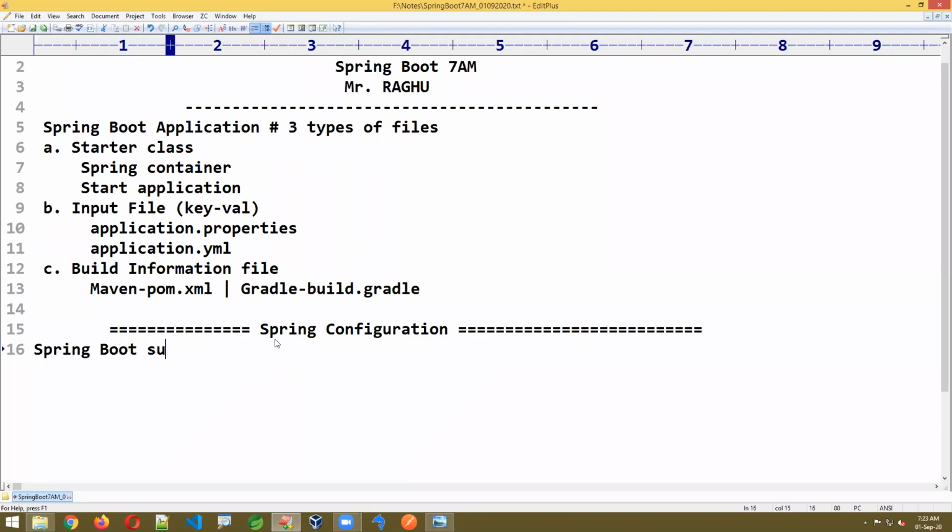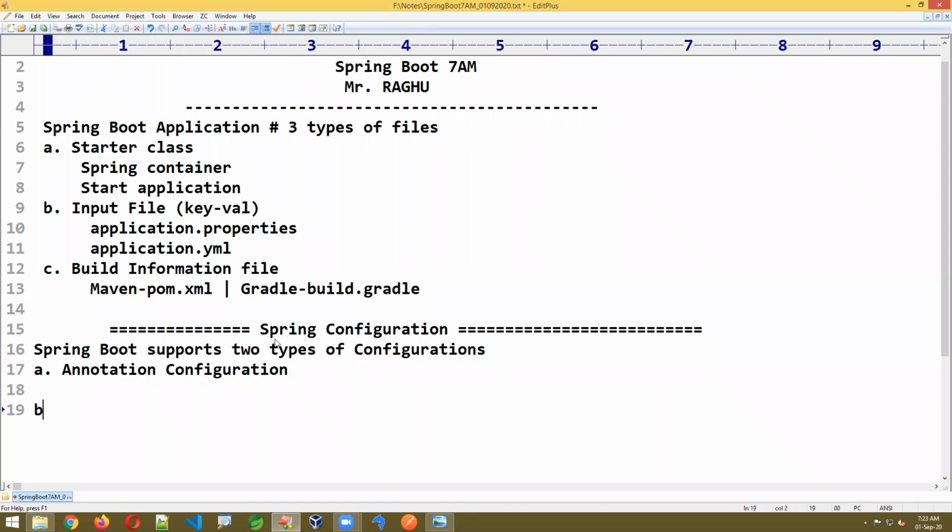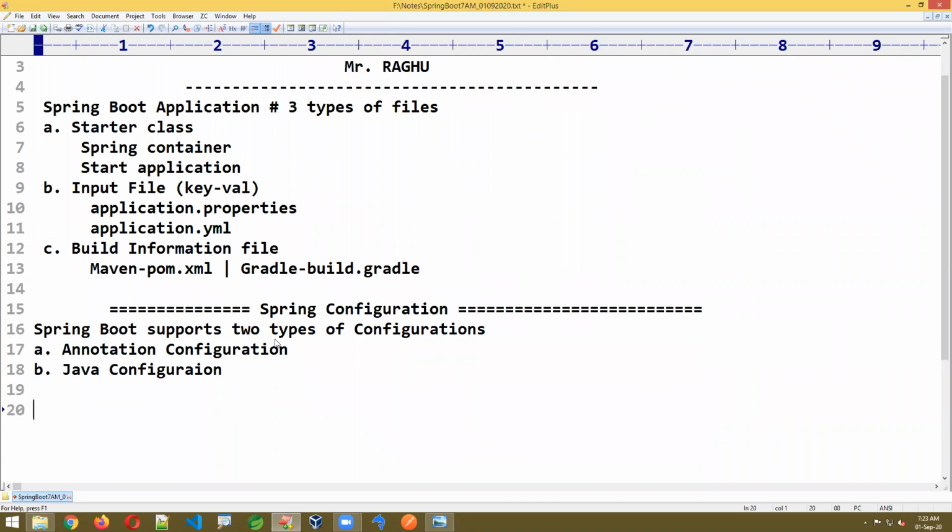Spring Boot supports two types of configuration. One is annotation configuration, and the second one is Java configuration. Okay, now the question here is, why configuration?